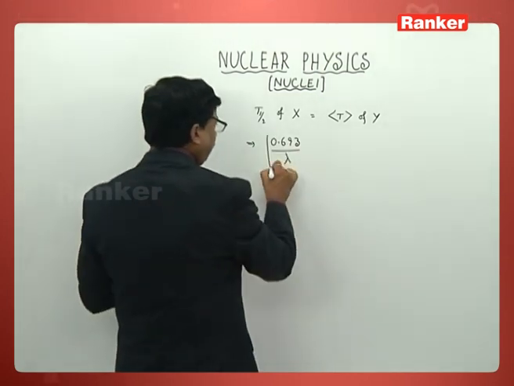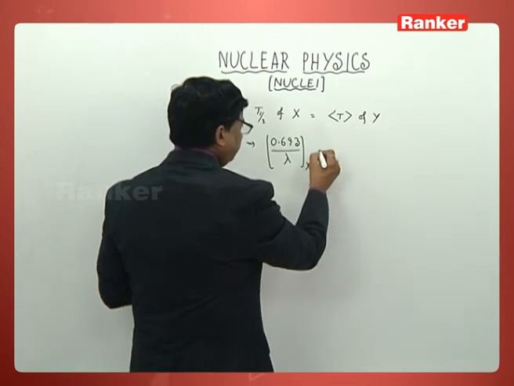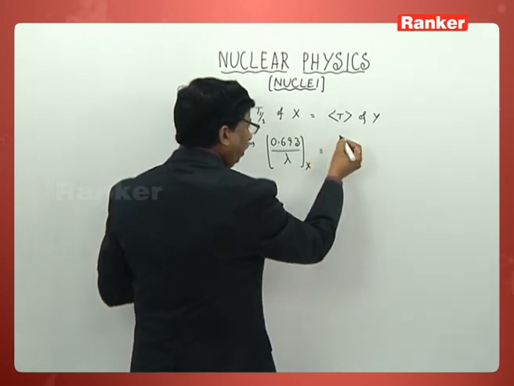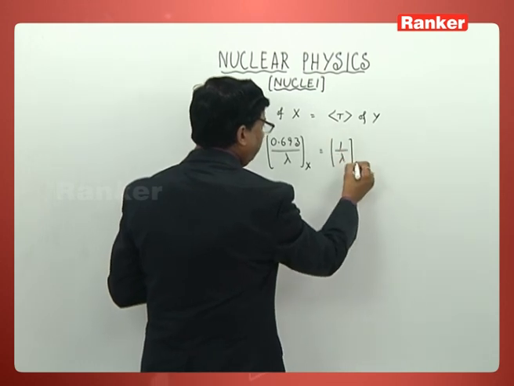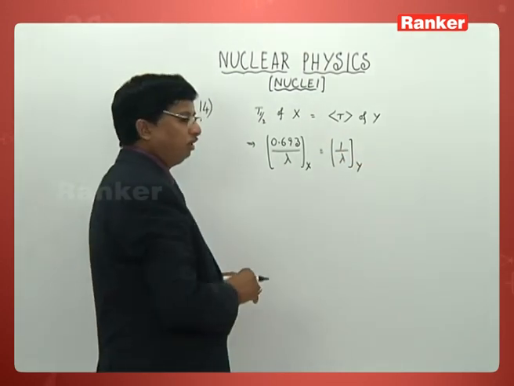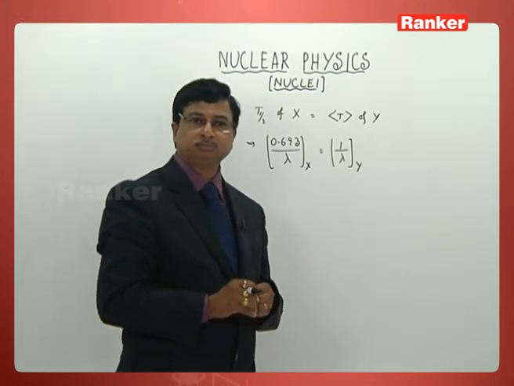This of X I am talking about, and it is equal to mean life of Y. Mean life is taken as 1 by lambda, that of Y. That is what he is asking you.